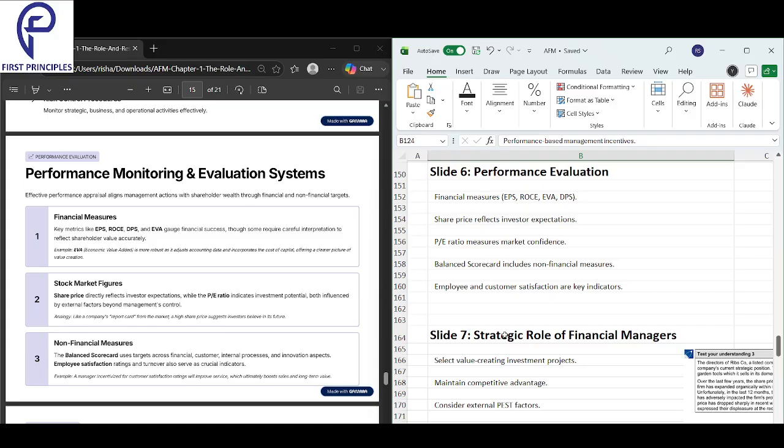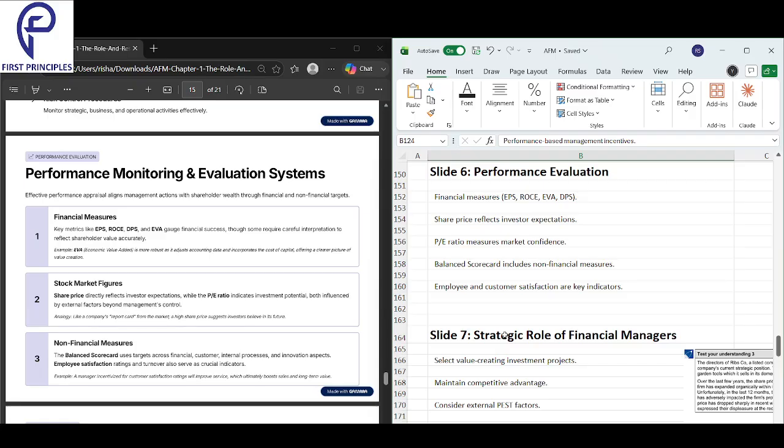Let's look at the performance evaluation here. What have we understood? There are many financial measures, including different ratios like EPS, ROCE and so on. Share price always reflects the expectations of the investors, and the P/E ratio measures market confidence. The balanced scorecard also includes non-financial measures. The key indicators here are employee and customer satisfaction.